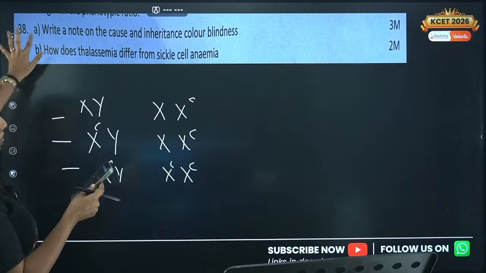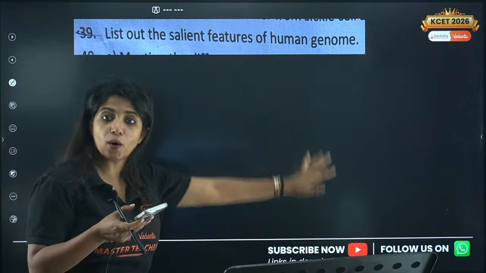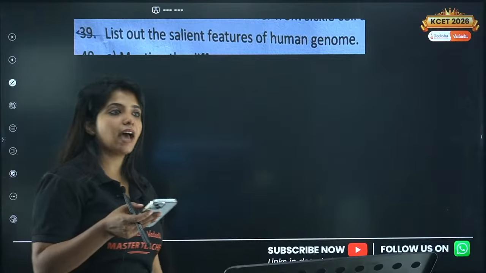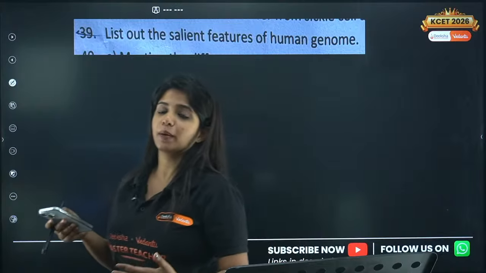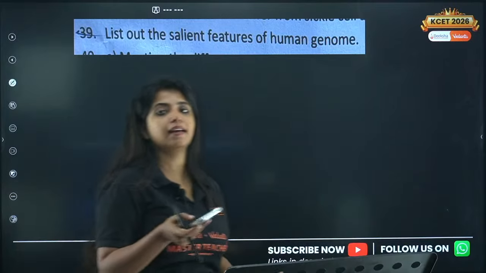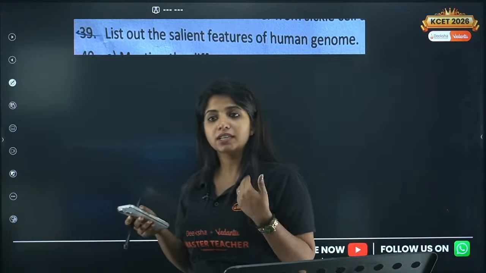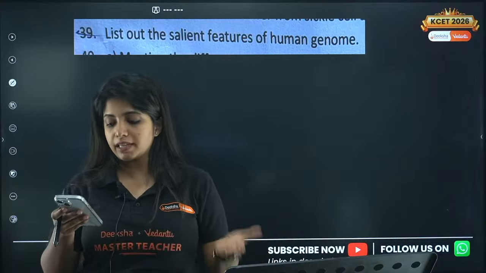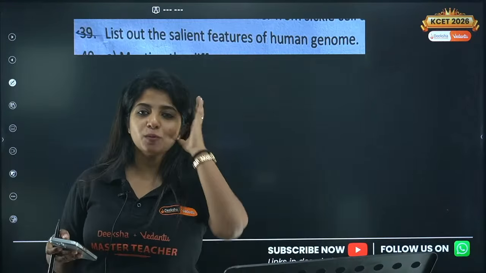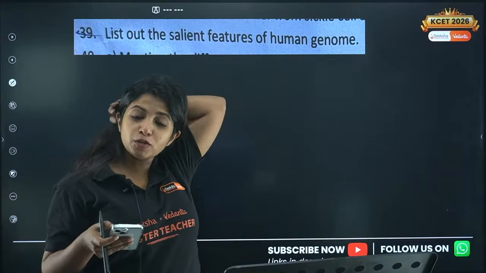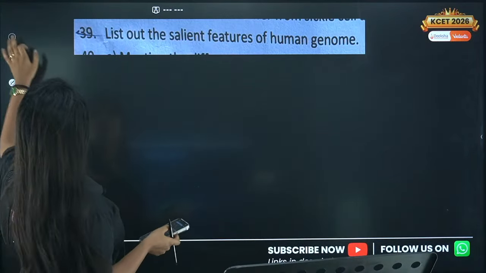Yes, so these are the things that you need to explain. Now, list out the salient features of the human genome, all the features which are there. It has 3,164.8 million base pairs, and 30,000 genes are there. The average size of a gene is 3,000 base pairs, but in dystrophin the case is different. All of it you have to explain line by line. Chromosome number 1 has these many genes, chromosome Y has just 231. Whatever points were there in the human genome, you have to mention that.